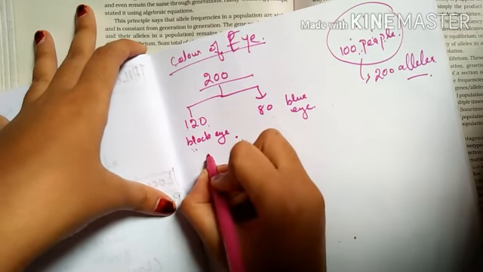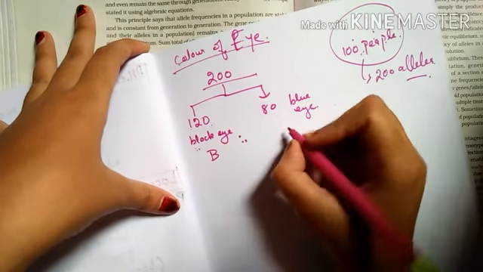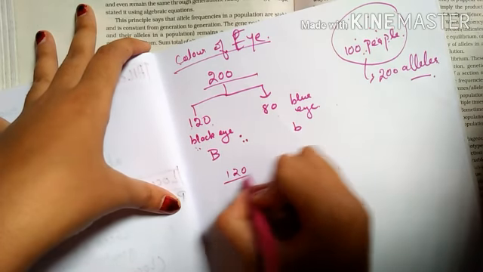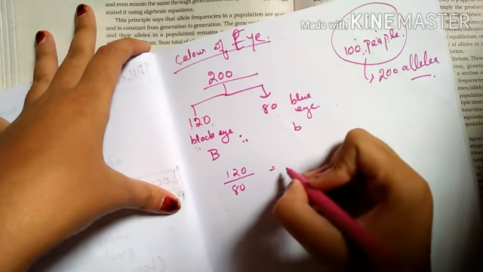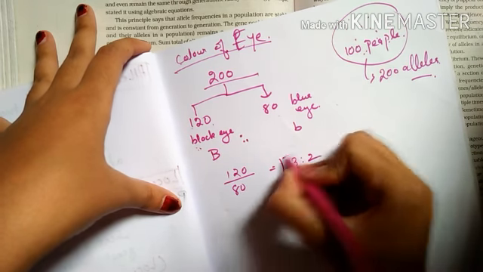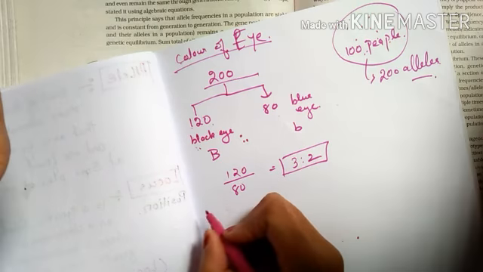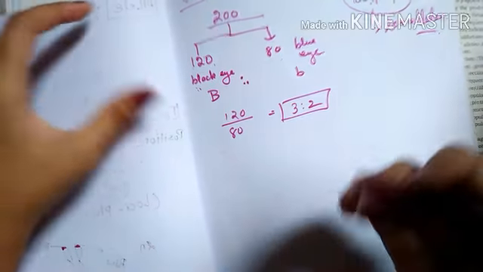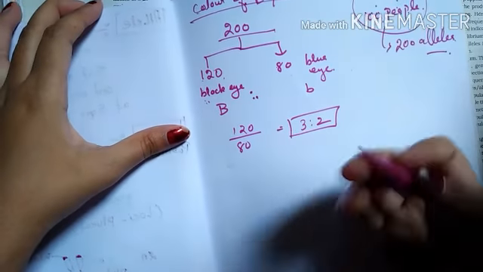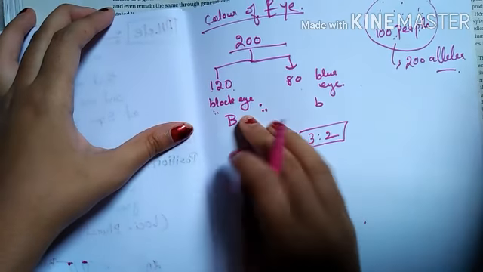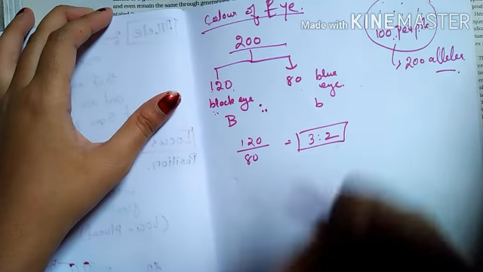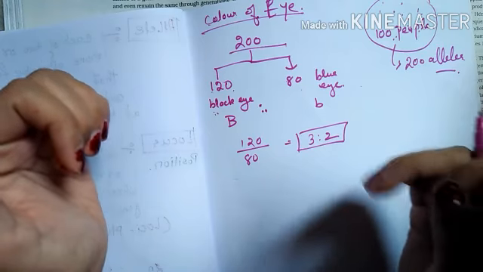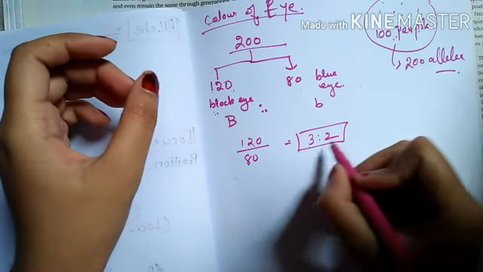Ratio: the black eye we can represent by the capital B, and the blue eye by the small b. So what will be the ratio? 120 to 80, that is 3:2. This is the ratio. Now let us discuss the term frequency. Frequency means how many people have the black colored eye or how many have the blue colored eye. That is the frequency. So here the ratio of the frequency also we can say is 3:2.